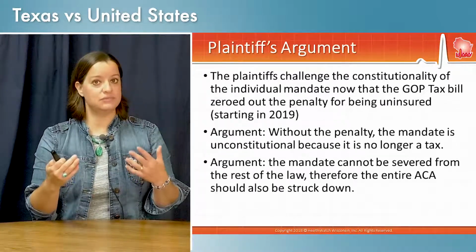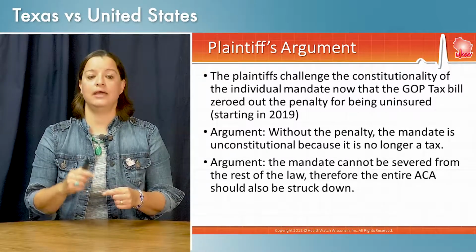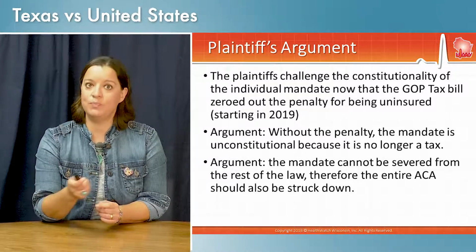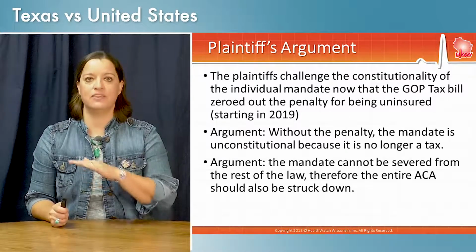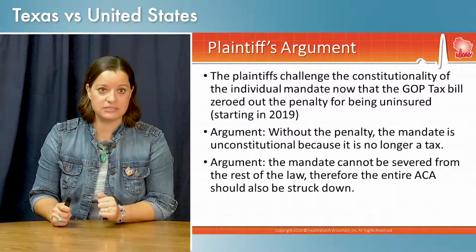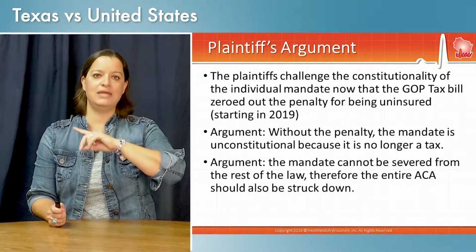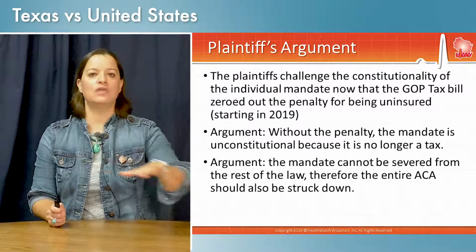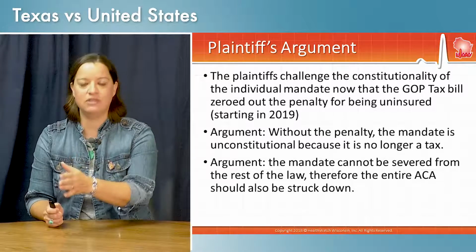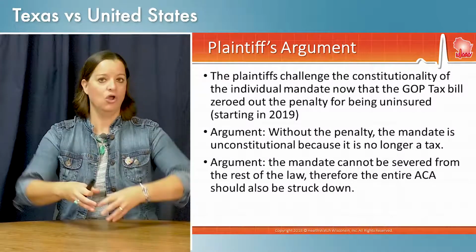Now the plaintiffs, these Republican GOP-led attorneys general and governors, have challenged the constitutionality of the individual mandate now that the GOP tax bill has become law. Now, the GOP tax bill, you might remember, zeroed out the penalty for being uninsured. It didn't strike the individual mandate. It zeroed out the penalty for not having insurance. Their argument is no penalty, no individual mandate, no Affordable Care Act. They're trying to argue that there's this severability issue at play. You can't sever the tax penalty from the individual mandate. You can't sever the individual mandate from the Affordable Care Act. It's a cluster of a statute, and it either is all here or it's all gone.